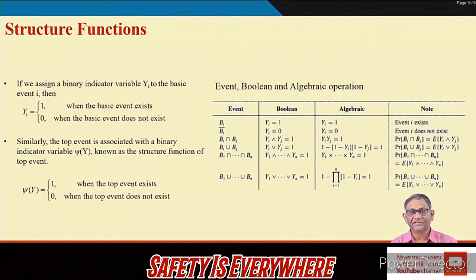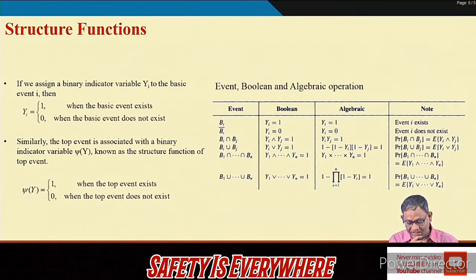So today our discussion will be on the use of structure function in quantifying system safety, particularly in terms of fault tree or success tree. When you go for cut sets, we say fault tree. When you go for path sets, we talk about the success tree.